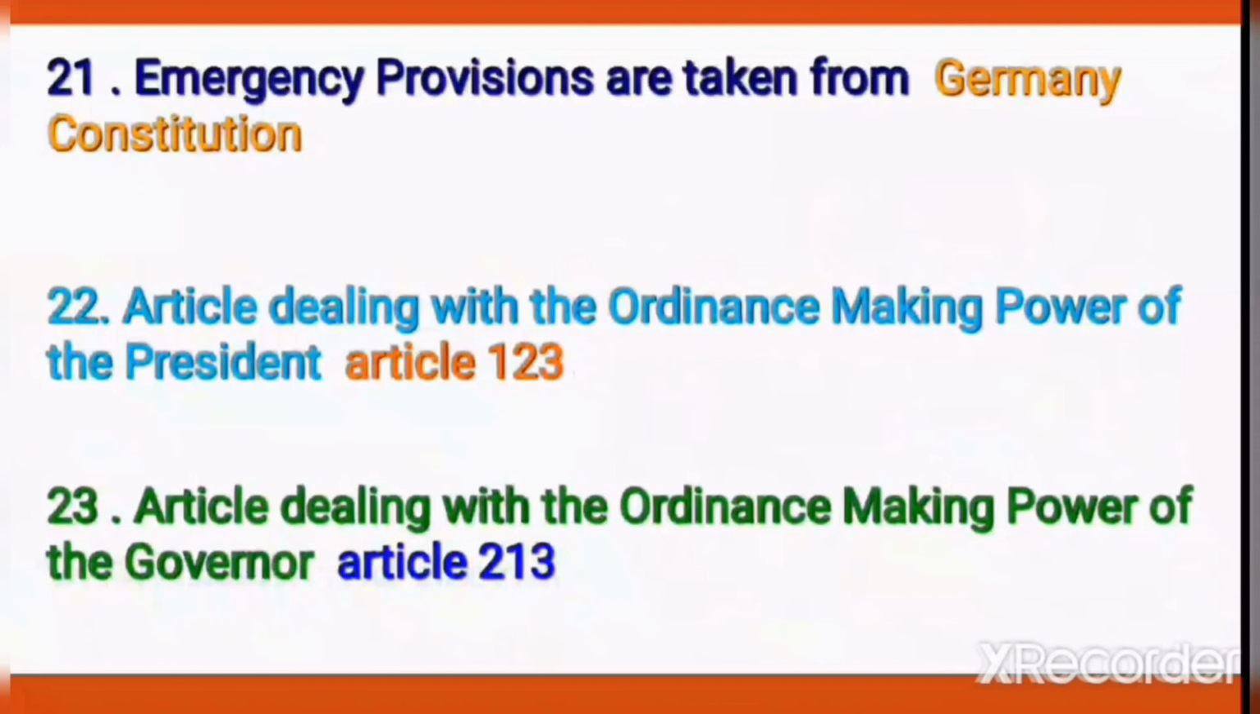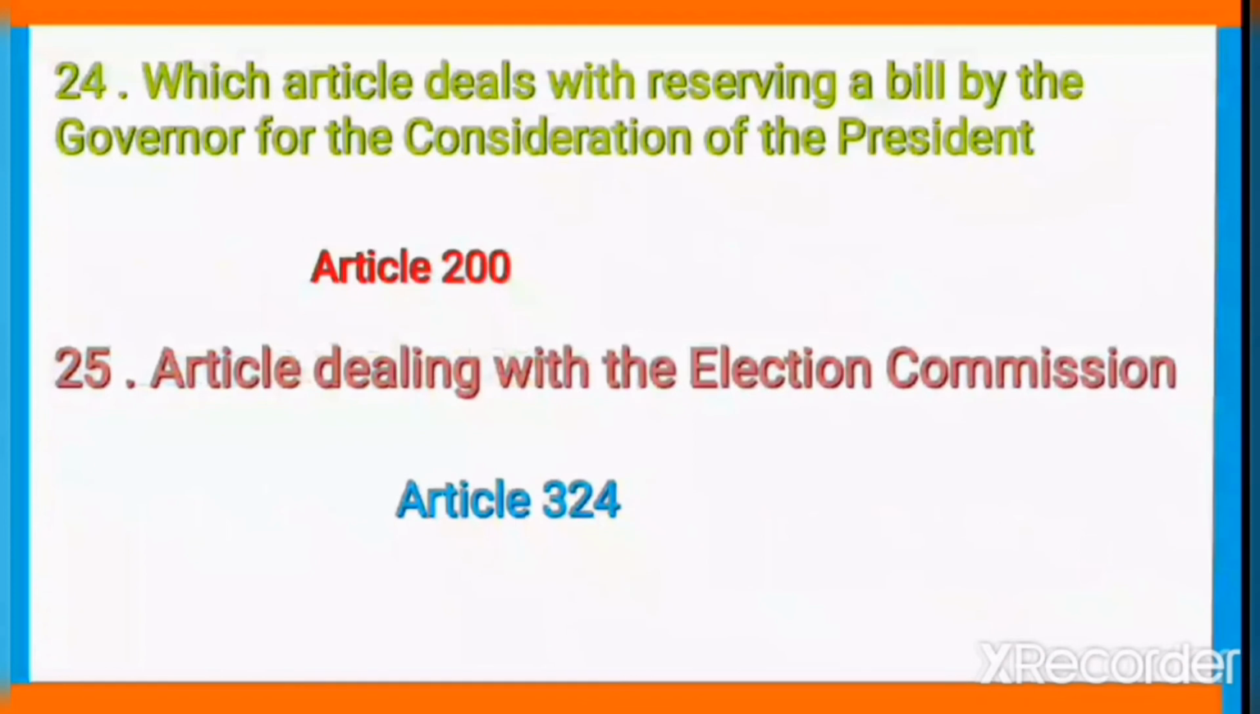Next one, article dealing with the ordinance making power of the president. Article 123. Article dealing with the ordinance making power of the governor. Article 213. Which article deals with reserving a bill by the governor for the consideration of the president? Article 200. Next one, article dealing with the election commission. Article 324.